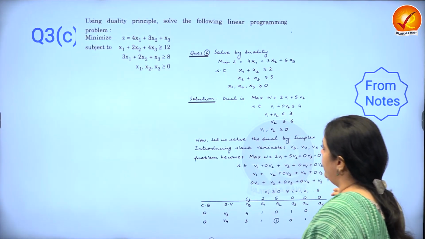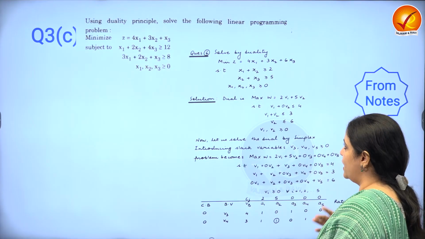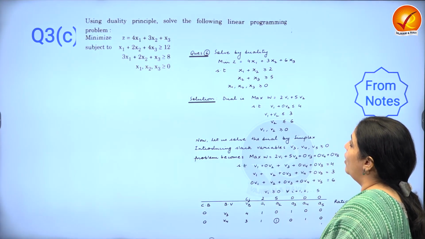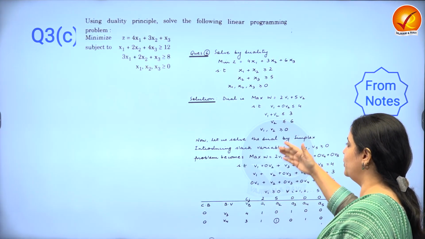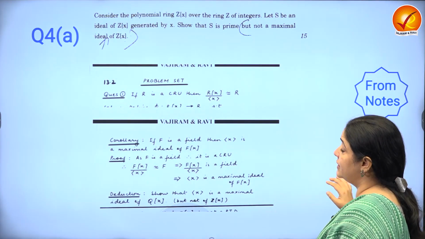All right, let's move ahead. So LPP, I think the duality principle has been continuously asked for the last 3-4 years. Duality basically means you write down the dual and then solve the dual. Very basic question. This again is ring theory.